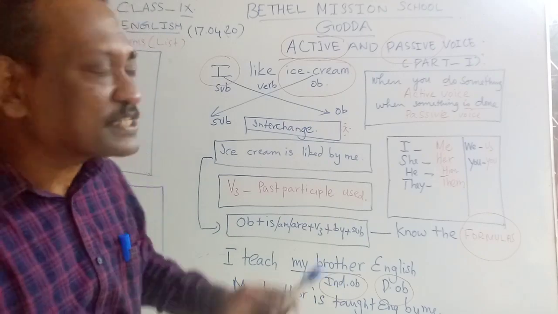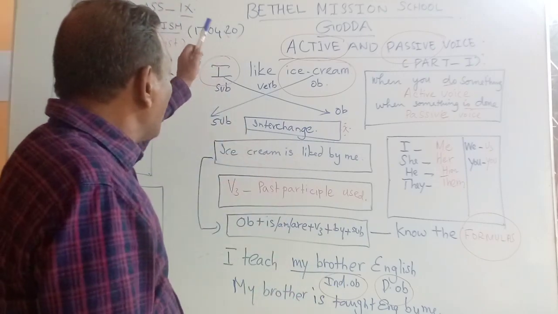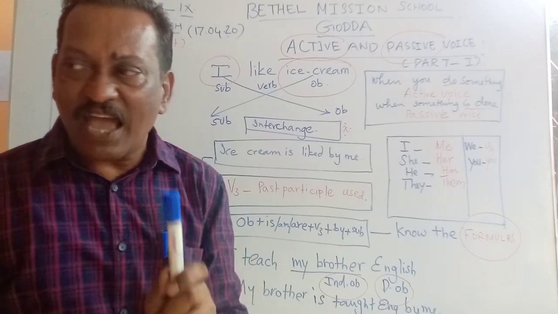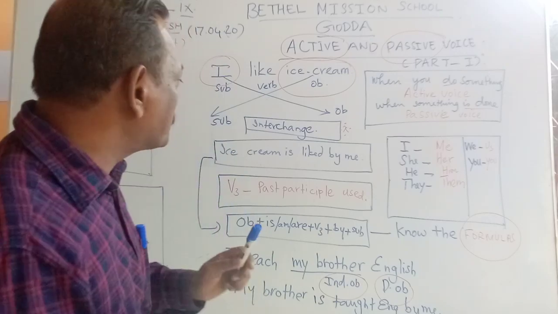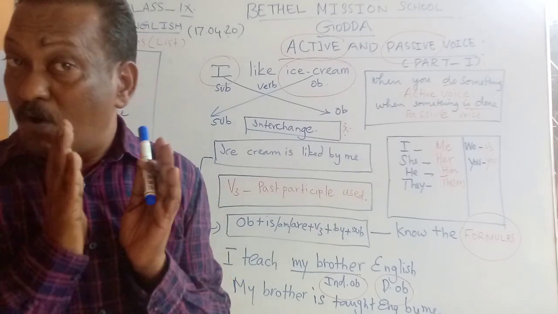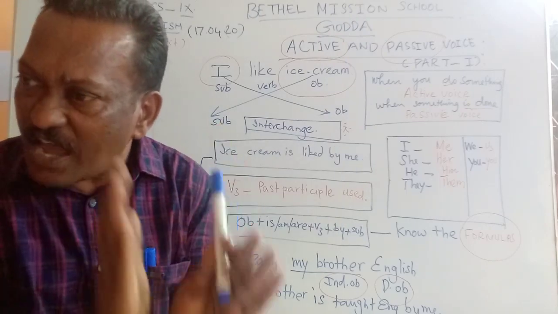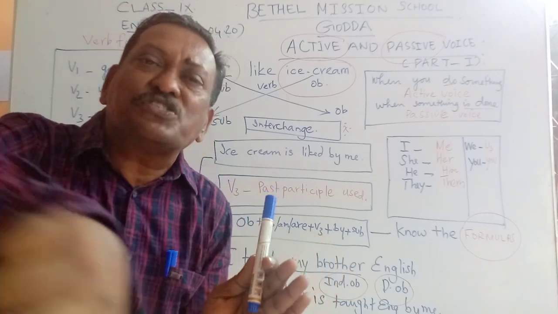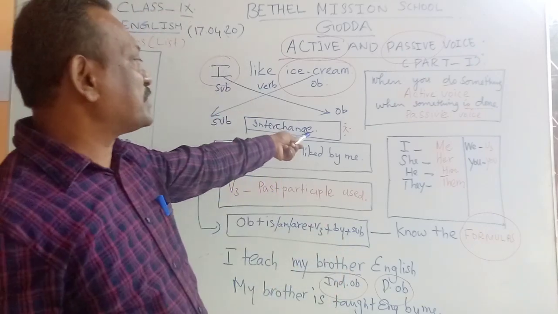So the rule is, what acts as a subject in the active voice becomes the object in the passive voice. I repeat, what acts as a subject in the active voice turns out to be the object in the passive voice.